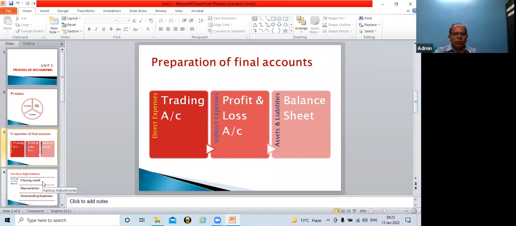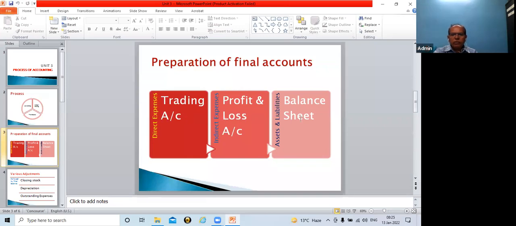So from that point of view, whatever items are listed in the trial balance will have a single effect. Items shown in the trial balance carry a single effect, either with the trading account, or the profit and loss account, or the balance sheet.